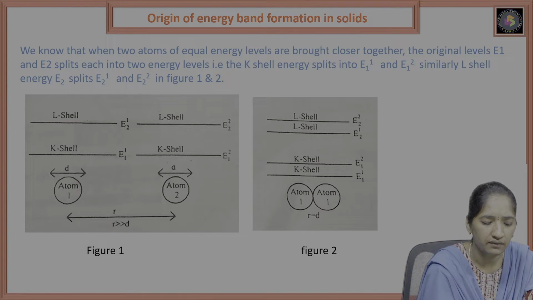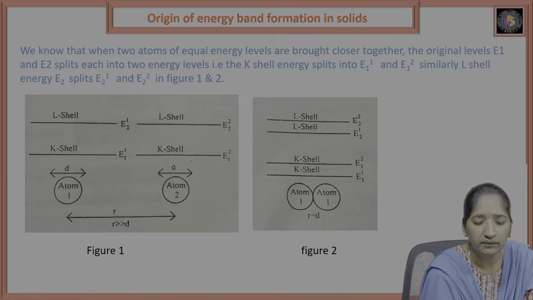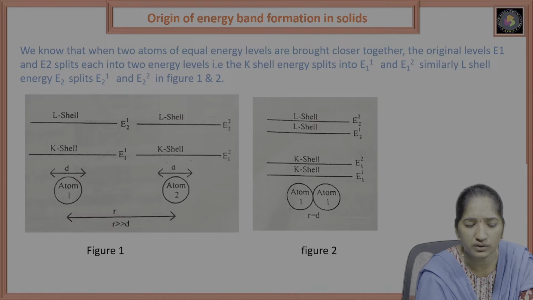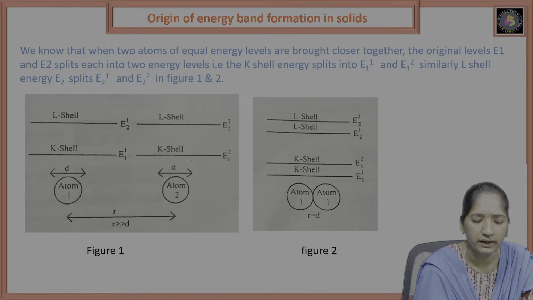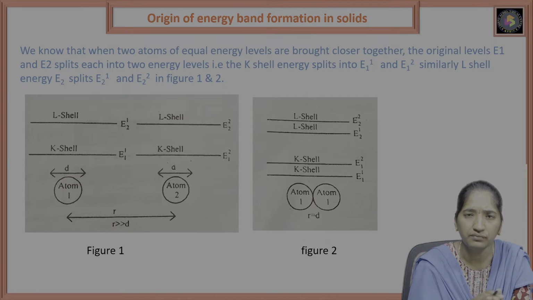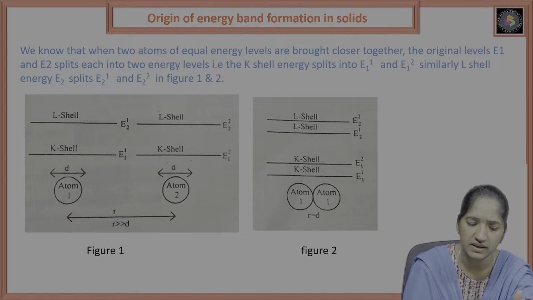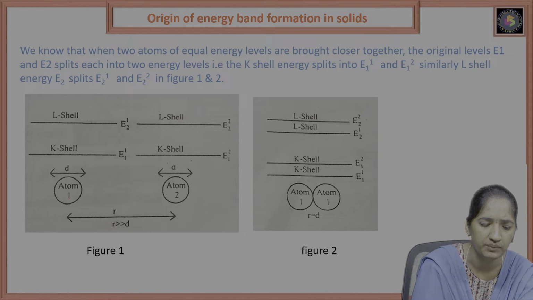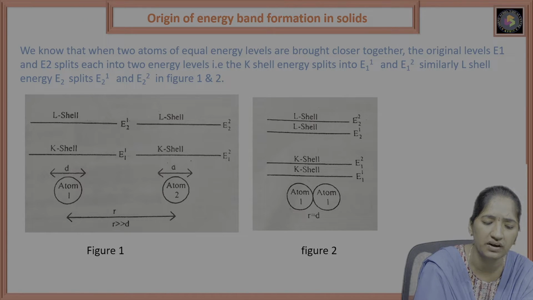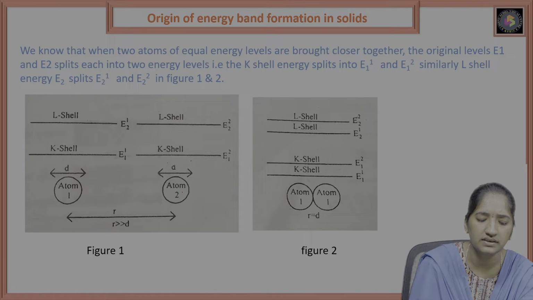Let us discuss the separation of the two atoms. Let us discuss the first atom. It consists of two energy levels, the K shell and the L shell, with energies E11 and E12. Now let us discuss atom 2, which has energies E21 and E22.